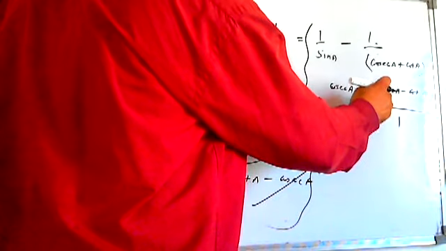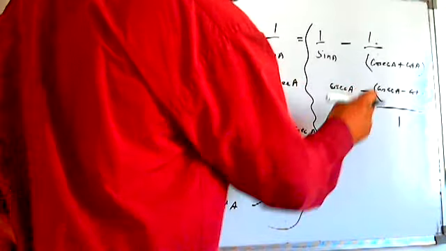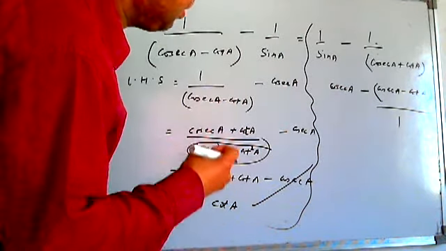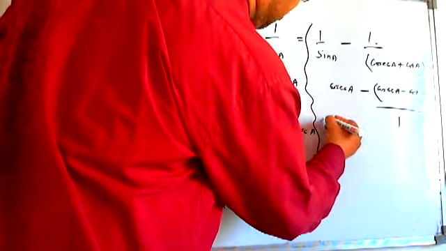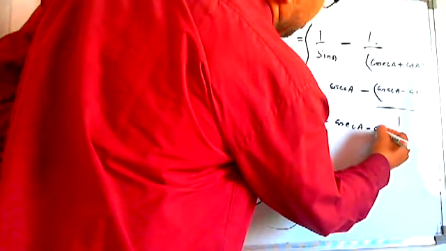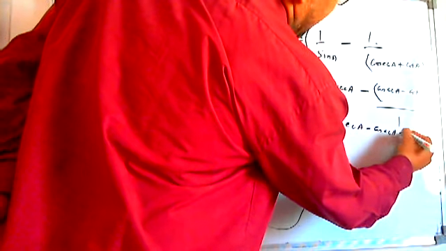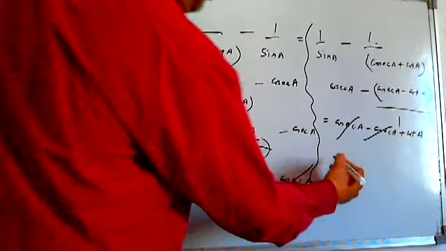Just see, I have put a bracket here. Why? Wherever a minus sign is outside a thing, you must put a bracket, otherwise you will be mistaken somewhere. Cosec A minus cosec A plus cot A after opening up the bracket. So I am left over with cot A here also. So the thing is closed.